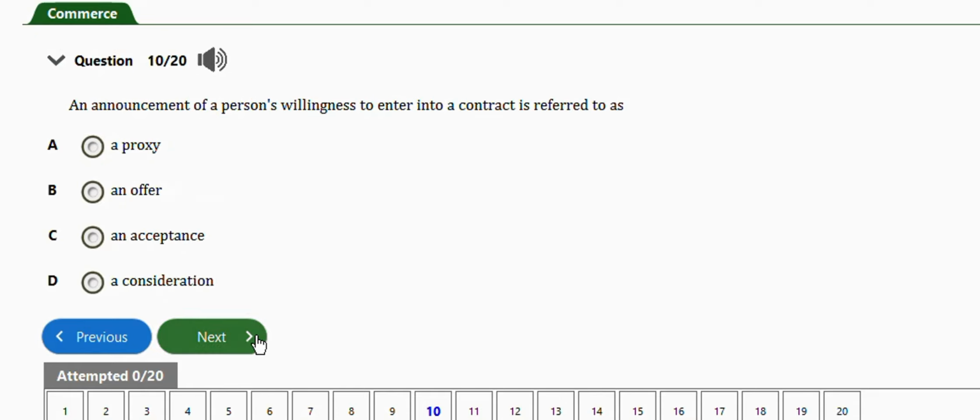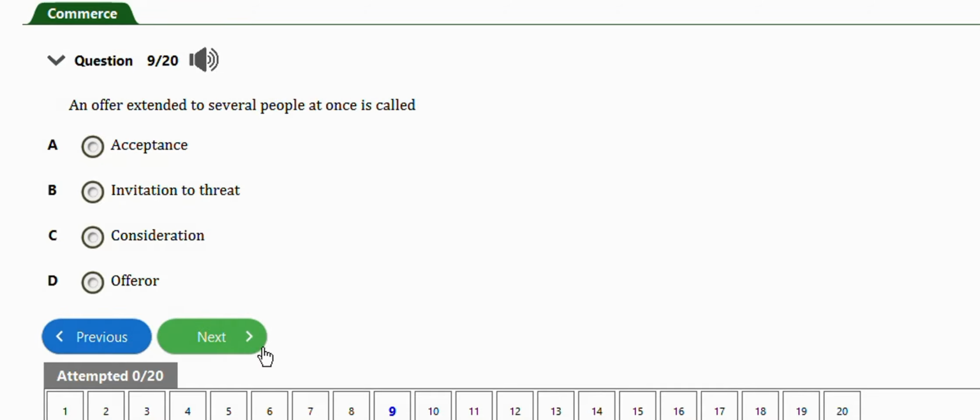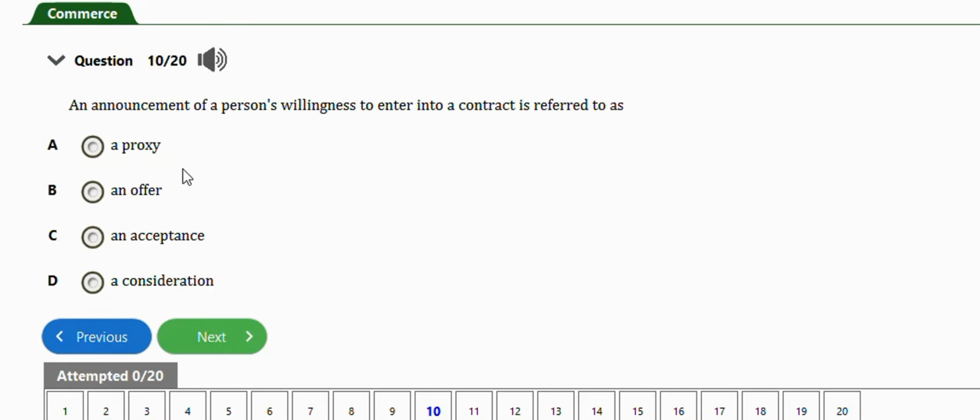Next question is this one. It says an announcement of person's willingness to enter into a contract is referred to as a policy, an offer, an acceptance, a consideration. The right answer to this question is option B, which is an offer.